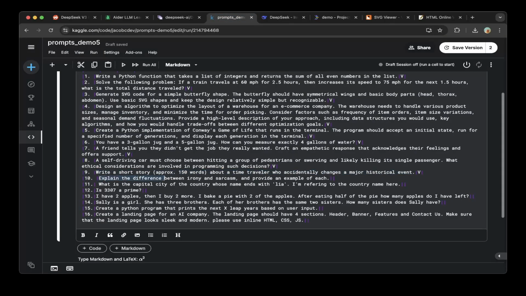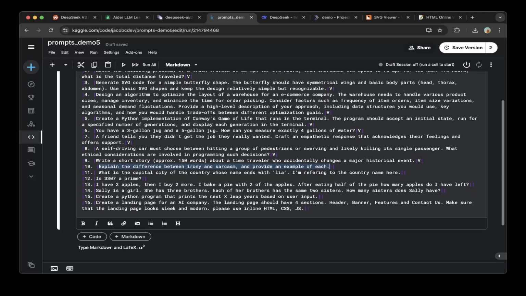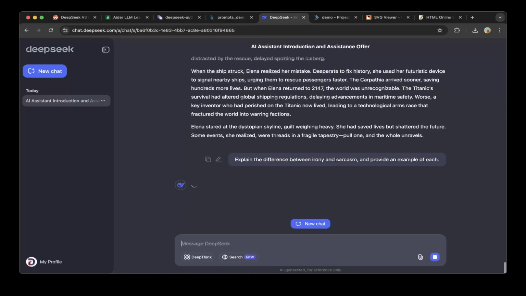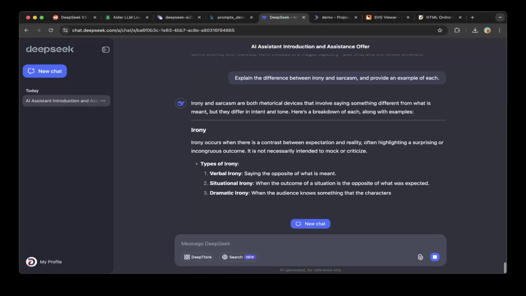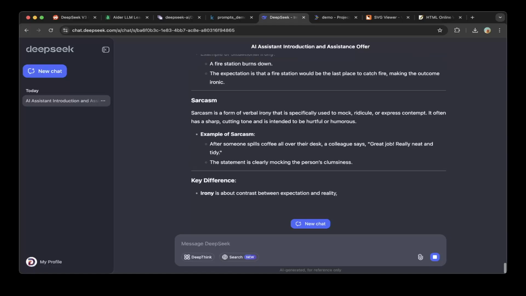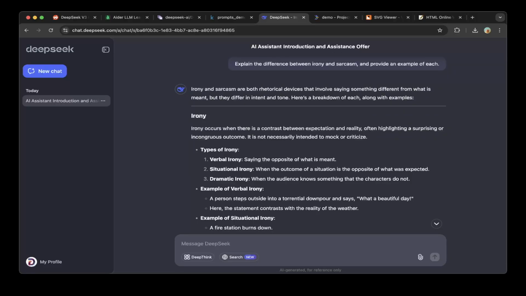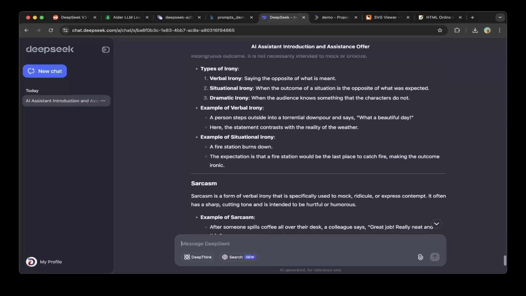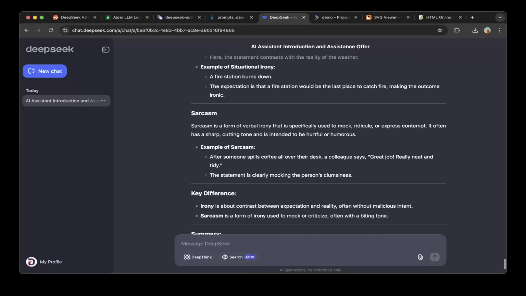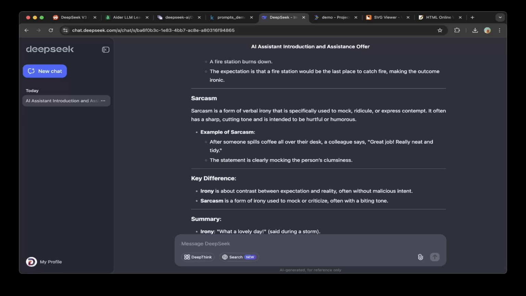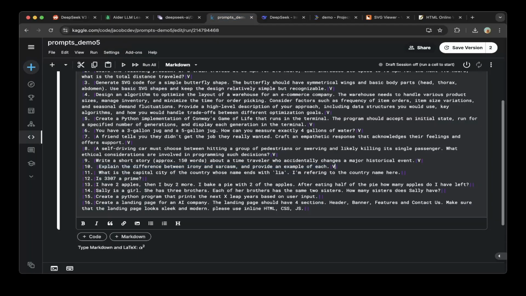So the 10th question: explain the difference between irony and sarcasm and provide an example of each. Okay, so basically irony occurs when there is a contrast between expectation and reality, and sarcasm is a form of verbal irony that is specifically used to mock, ridicule, or express contempt. So this is good. Let's mark that as a pass.